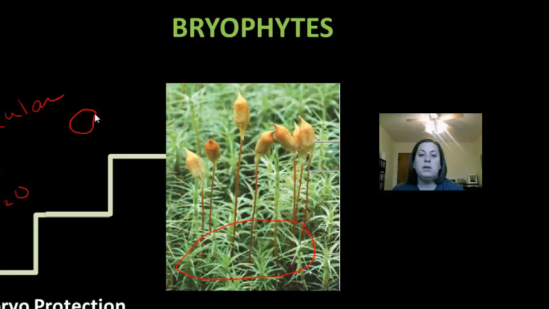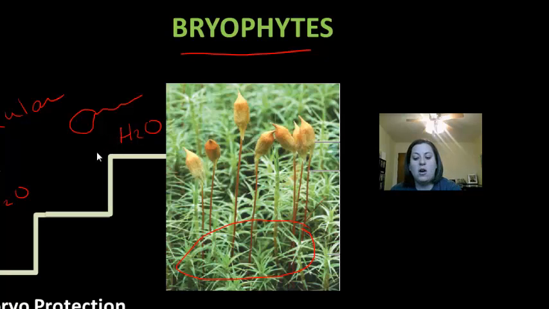Now the sperm in this case is flagellated. It has a tail, which means it has to swim from the antheridia to the archegonia. So fertilization in bryophytes is going to be water dependent. They have to have water so that the sperm can swim. Once the fertilization of the egg and the sperm takes place, it creates the sporophyte generation.